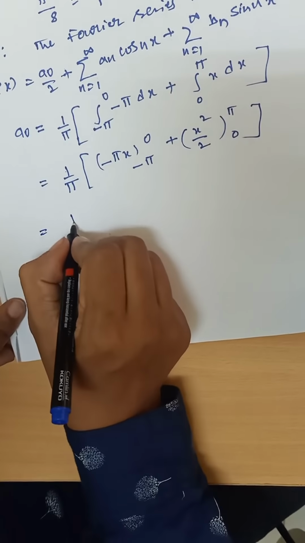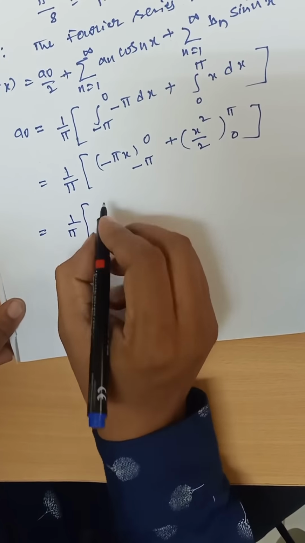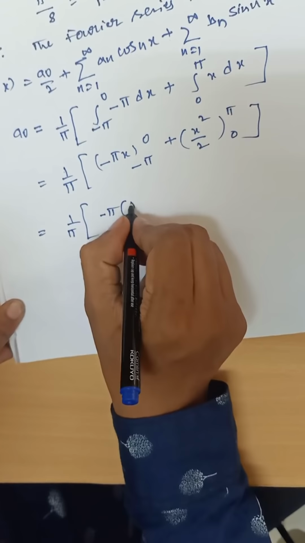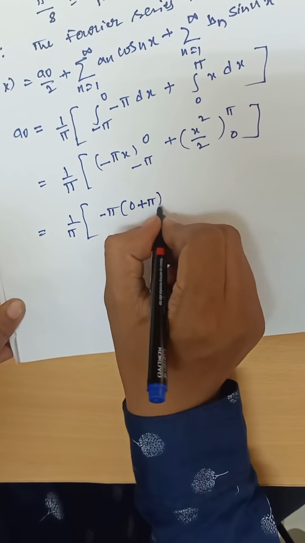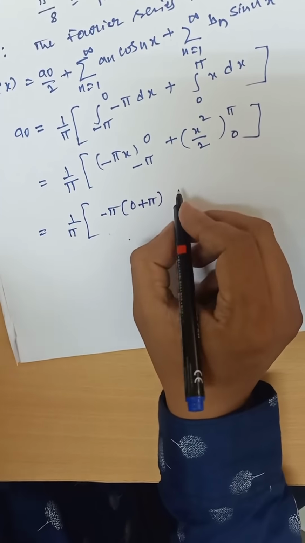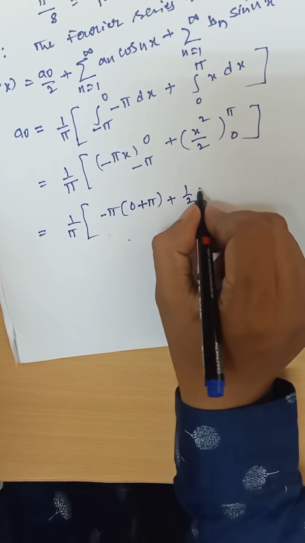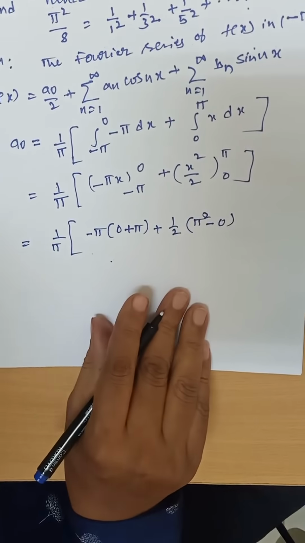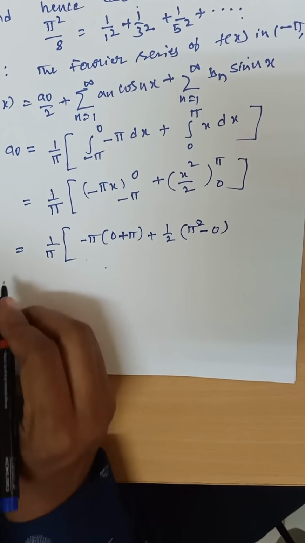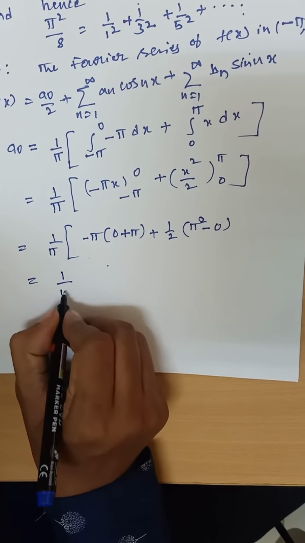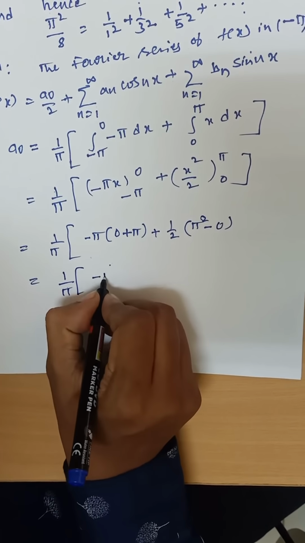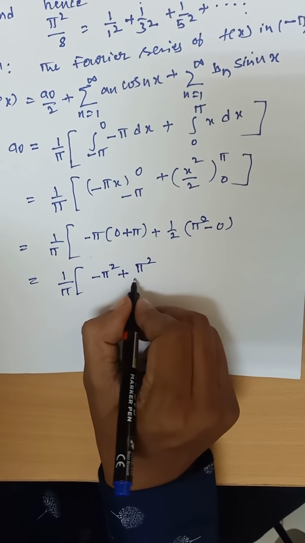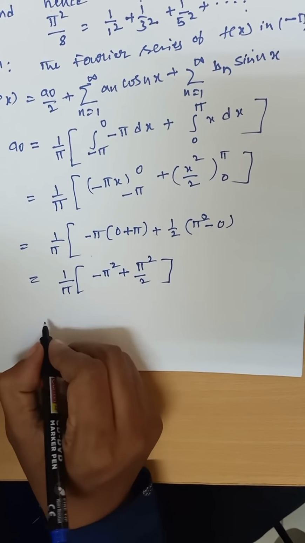That is equal to 1 by pi. Here minus pi, you apply upper limit 0 minus lower limit minus pi, plus 1 by 2 into pi square minus 0. That is equal to 1 by pi times minus pi into pi square plus pi square by 2 plus pi square by 2.